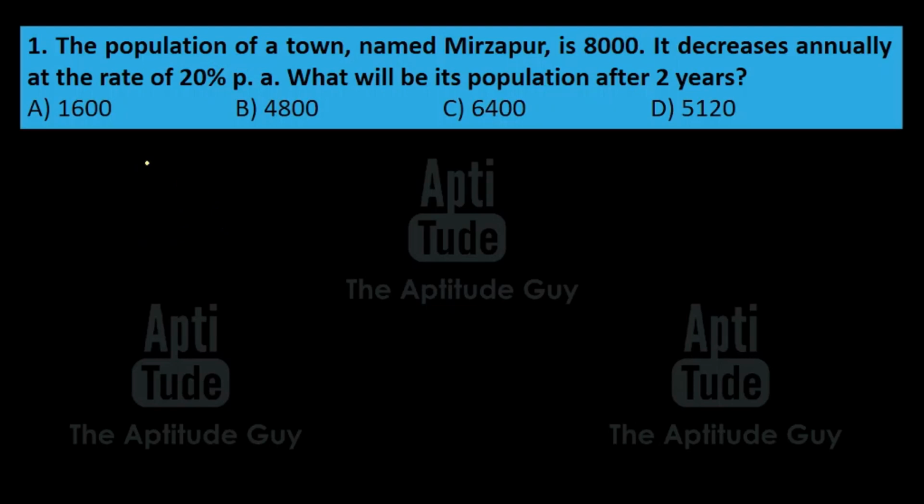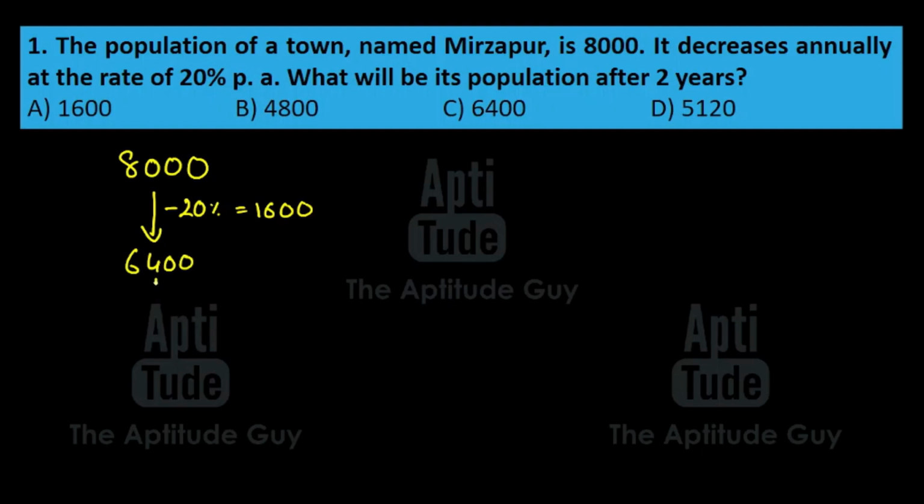Alright, let's do this. So we have 8,000 people. There are 2 ways to solve this question. We'll do it using both the methods. Now it decreases annually at the rate of 20%. So first, it decreases by 20%. What is 20% of 8,000? The simplest way of finding this out without the calculator is this. 10% of 8,000 is 800. So 20% will be double of 800, that is 1,600. That is why 1,600 is there in the options. Don't get lazy, that is not the final answer. So 8,000 minus 1,600 is 6,400.